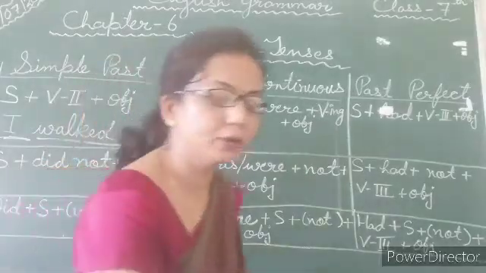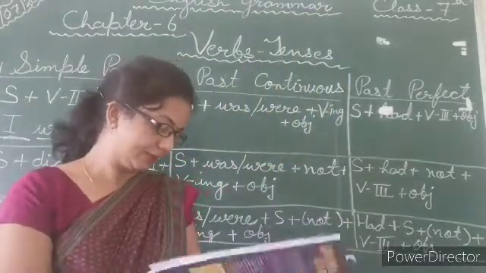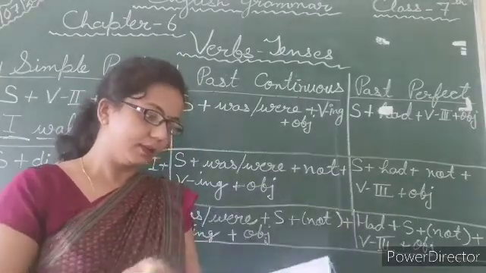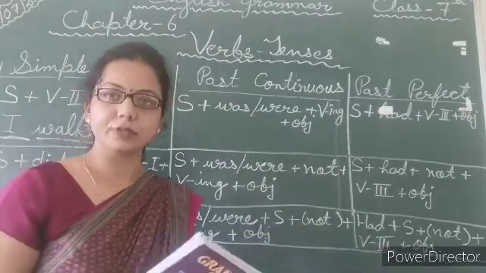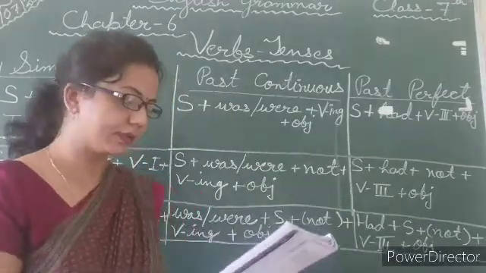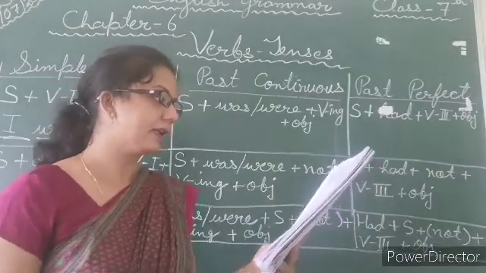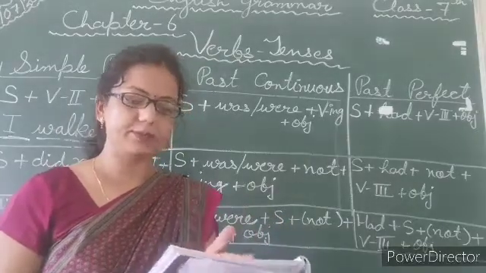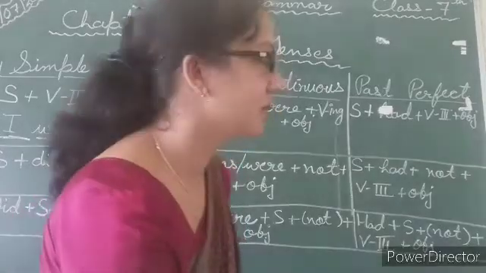So just have a look. You can see in your book also, at your page number 30, that is your past continuous form. You can take an example like "I was watching TV at 7 p.m." This is given in your book, and you can just relate to this.